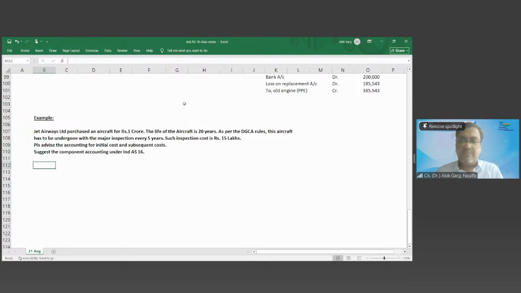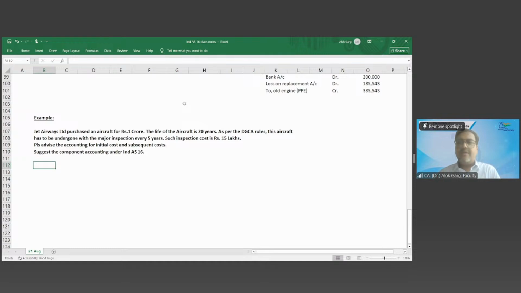Sir, initial cost will be the carrying amount, and subsequent cost also will become the carrying amount of the asset, that is PPE. Okay. But what about the component accounting? On day one, when you purchase the aircraft, what is the accounting entry? Aircraft to bank, aircraft PPE to bank, right? Property, plant and equipment to bank.